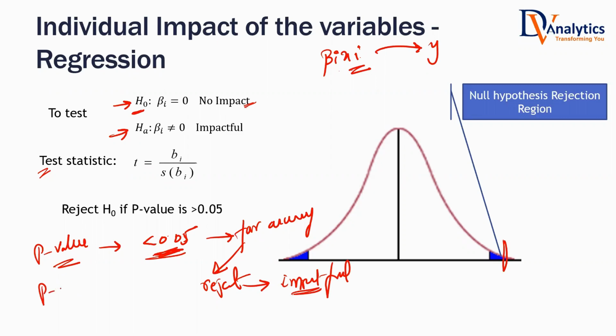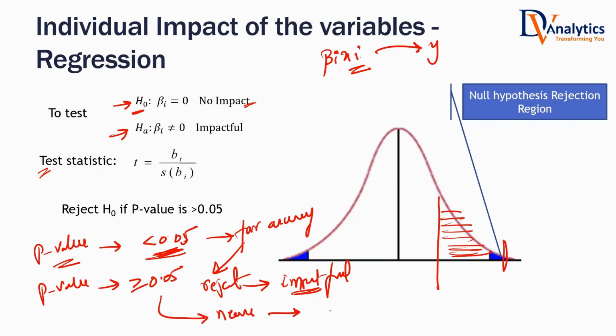Let's take another scenario. Take the p-value greater than or equal to 0.05, somewhere here. P-value is 0.30. That means the test statistic is far away or near? Near, so nearby. If it is nearby, what do you end up doing? You accept the null. Accepting the null hypothesis in this scenario means you are accepting the fact that the variable is not impactful. It is somewhat counterintuitive to the general ones, isn't it? Because here we are starting with the fact that it is not impactful. The whole testing is done around this assumption. All this test statistic, everything is around this. That is how the individual variable impact was decided based on testing of hypothesis back in regression.